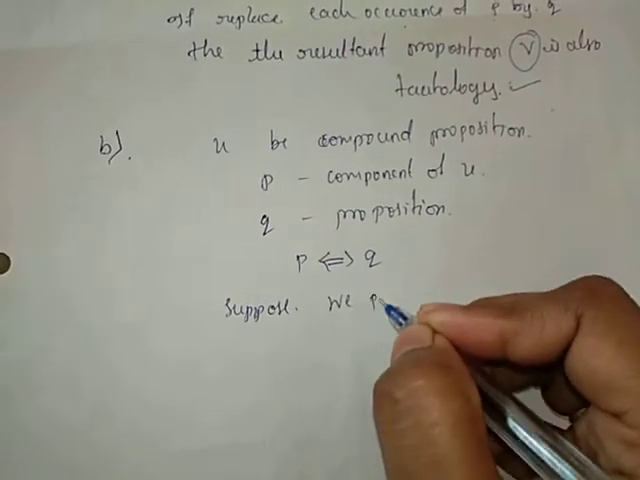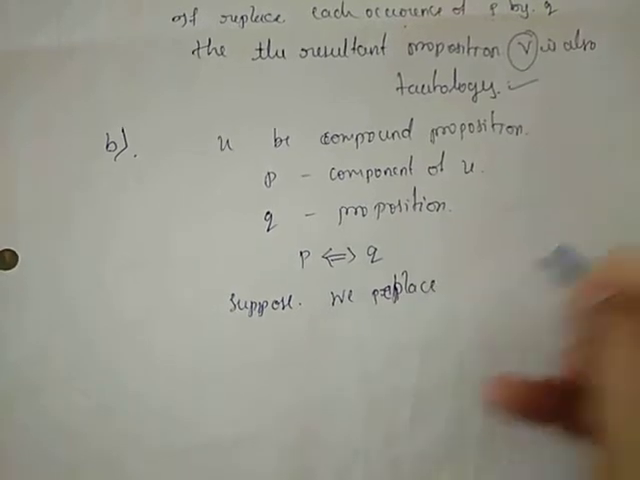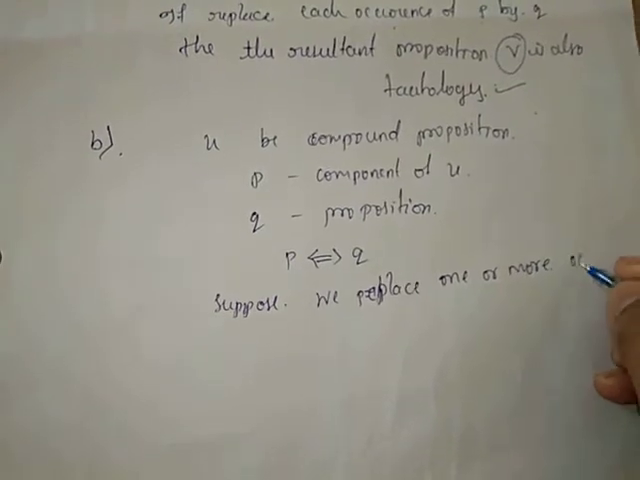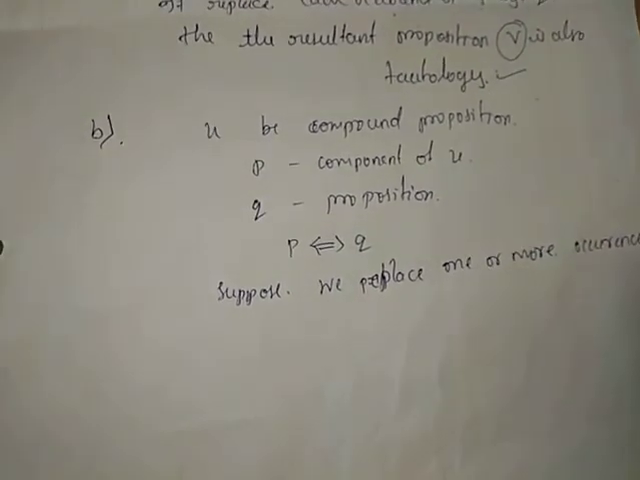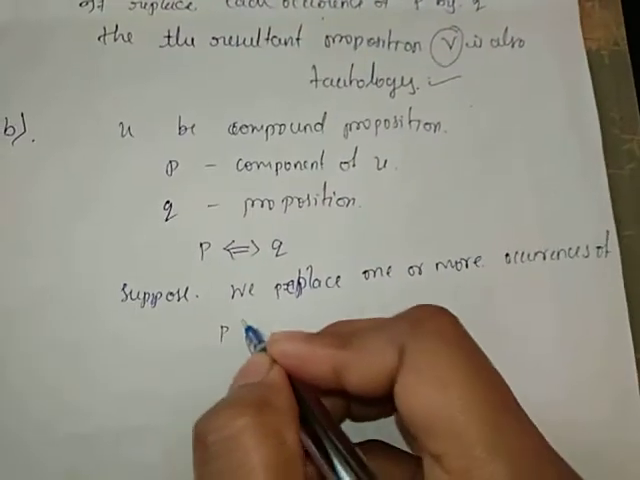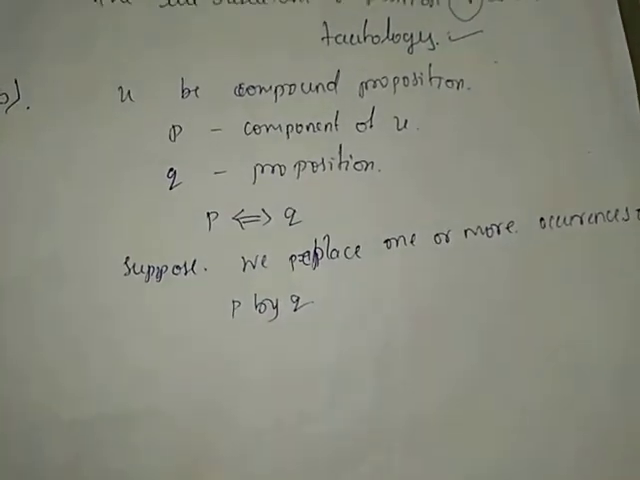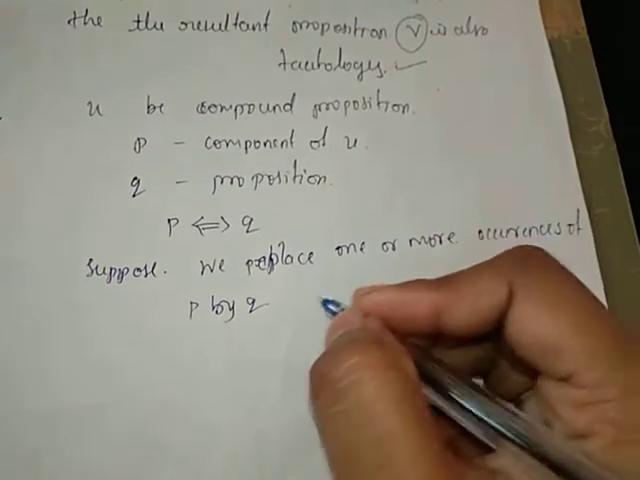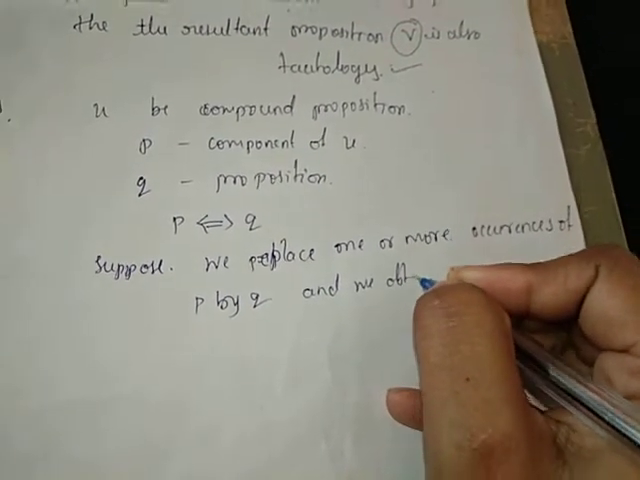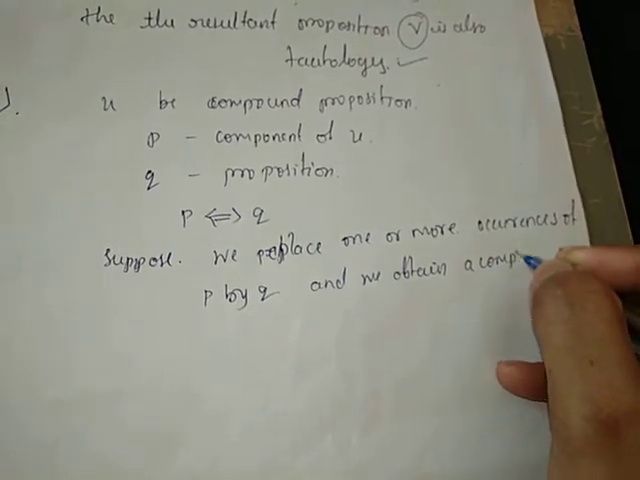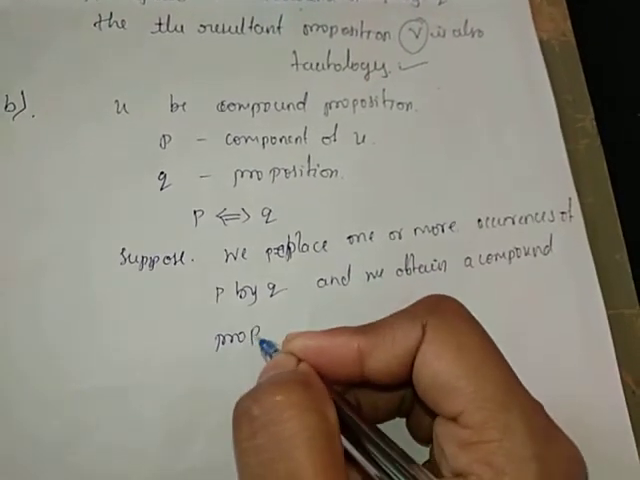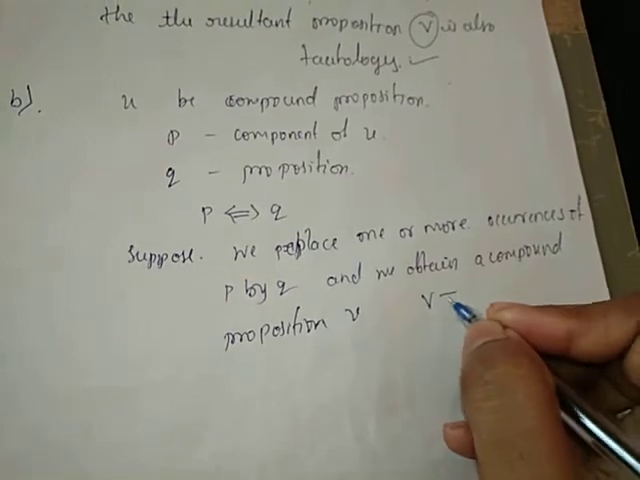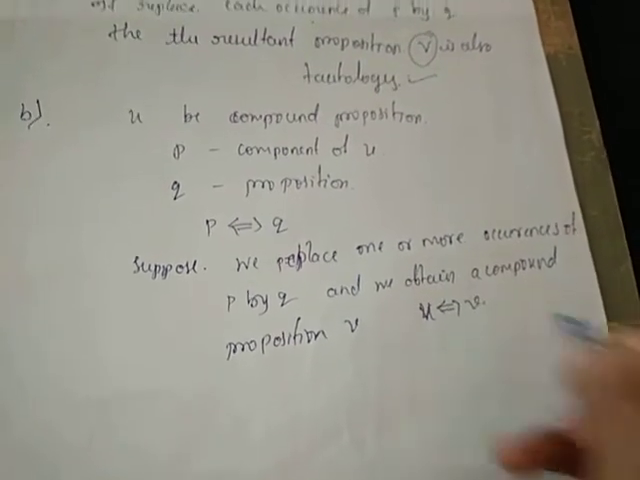suppose we replace one or more occurrences of P by Q, and we obtain a compound proposition V. Then U is equivalent to V.